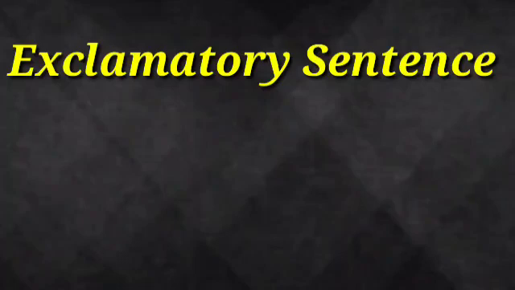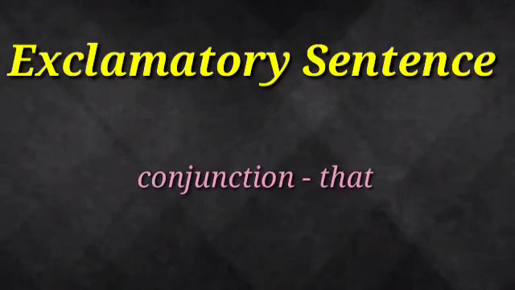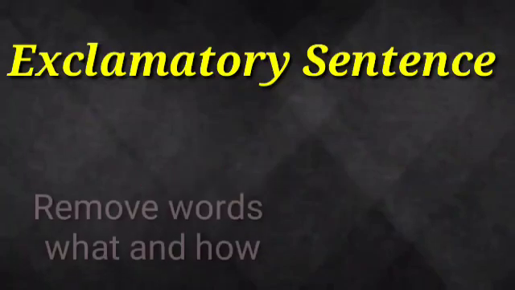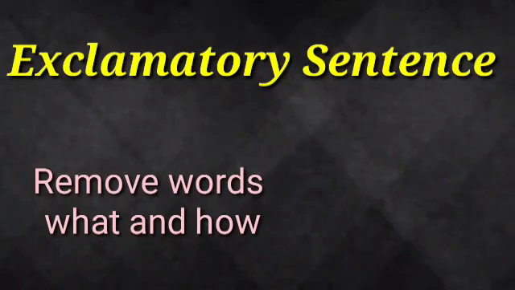Then last type of sentence is exclamatory sentences. So for this type of sentences, we have to use the conjunction that. And suppose the sentence begins with how or what, these words should be removed while rewriting the sentences from direct to indirect.